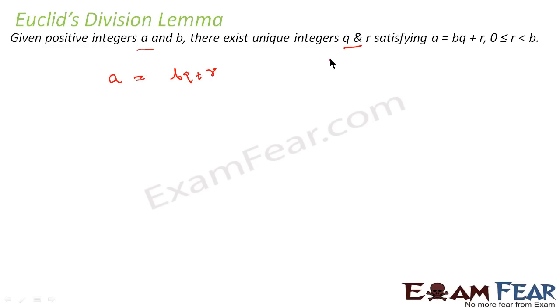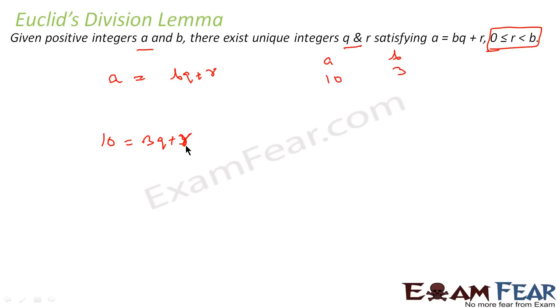Let's take some examples. Let's suppose a is equal to 10 and b is equal to 3. Then I can write 10 as 3 into q plus r. There should be some unique values of q and r for which I can write this, where r will always be greater than or equal to 0 and less than b.